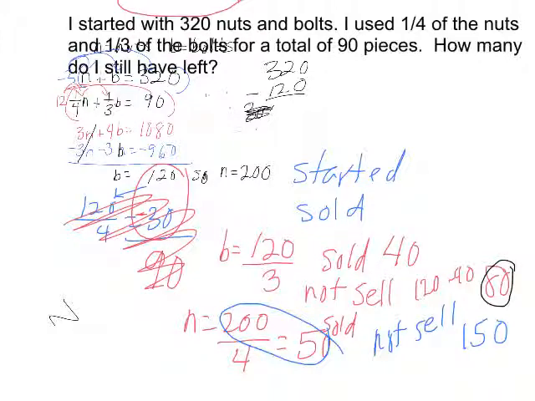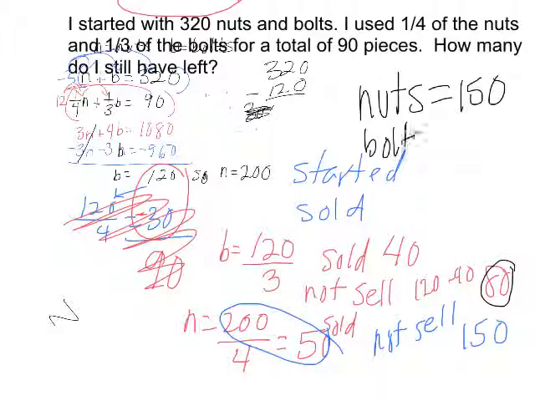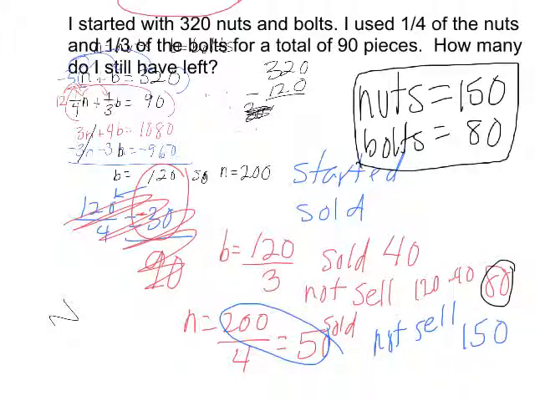So in your answer you would say how many you have remaining: 150 nuts and 80 bolts, which would give you 230. If you add these two up, you get 230. And 320 minus 90 would also be 230, the missing number. Alright, that's about it.